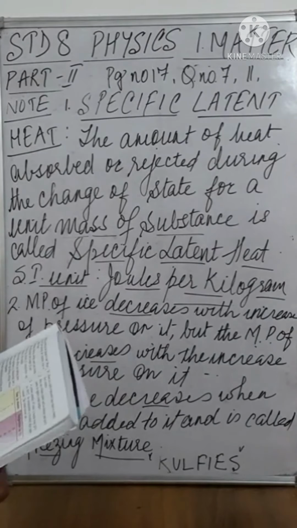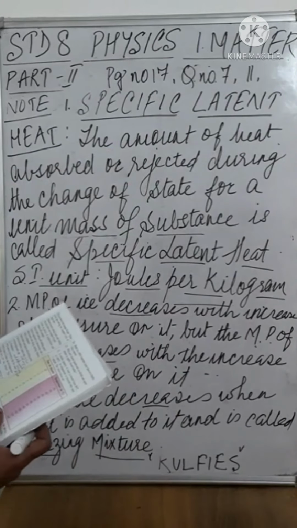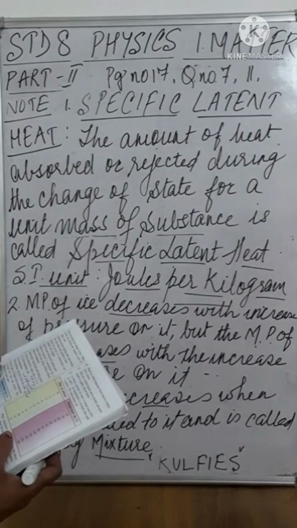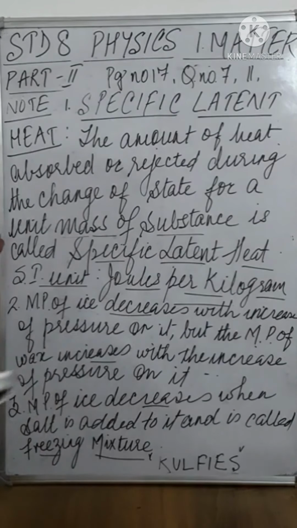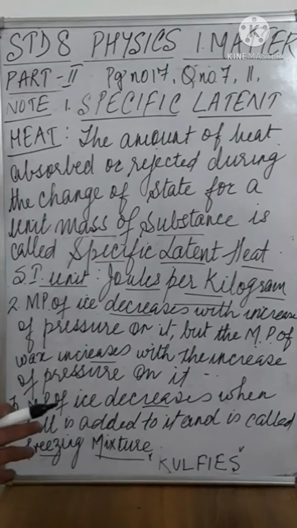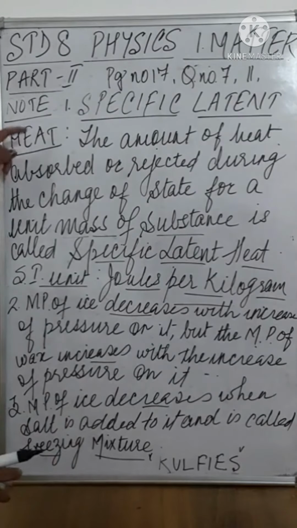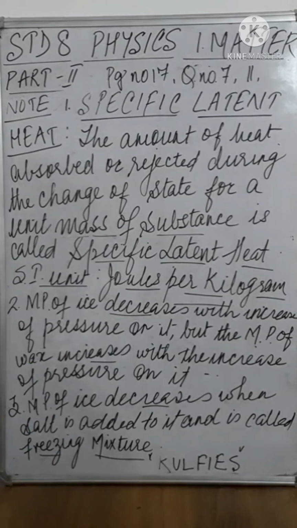Then the 11th question is, describe an experiment to demonstrate that a substance absorbs heat during melting without change in its temperature. The activity which shows melting of wax has to be written along with the figure and as I had explained. And then we have these definitions which you need to write in your notebook.